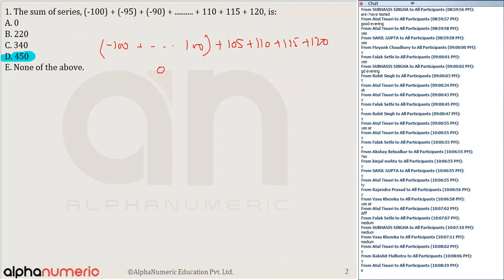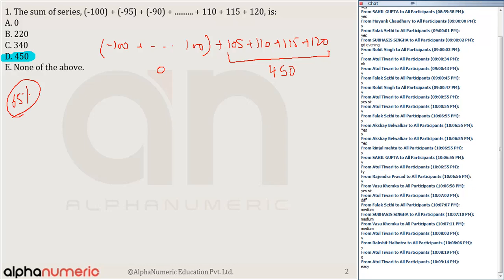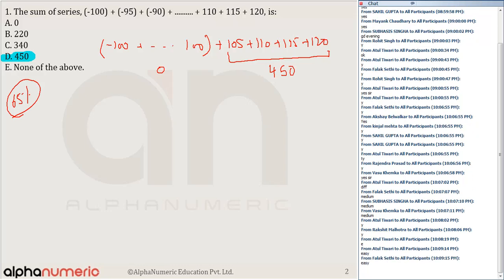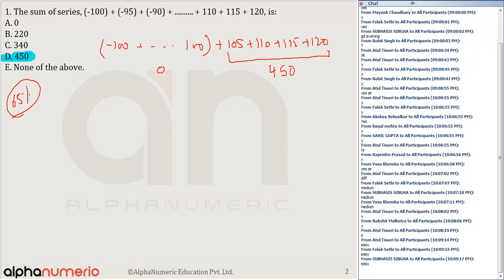I need to find the sum of these 4 terms, which is nothing but 450. Only 65% of you have got it right. I do not know why the remaining 35% of you are not able to solve it. Is it difficult or easy? Very, very simple question, 450.